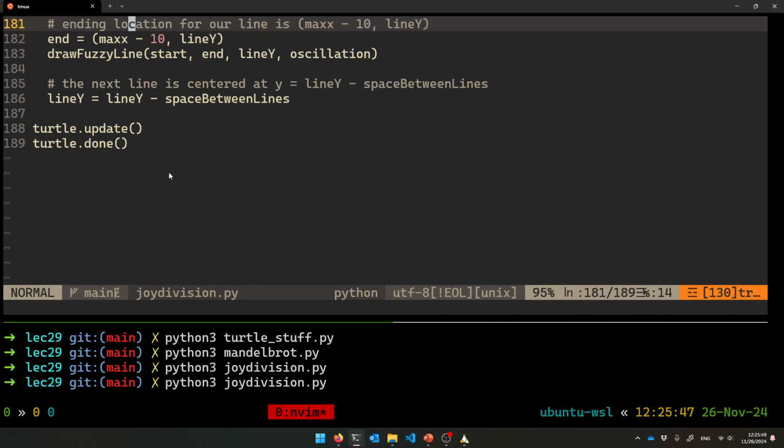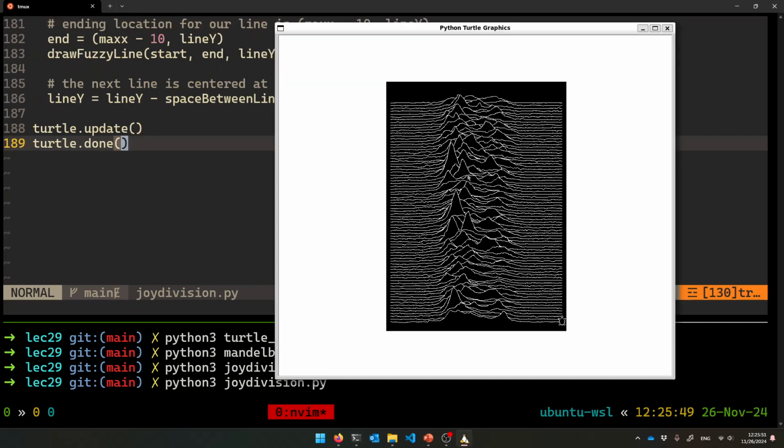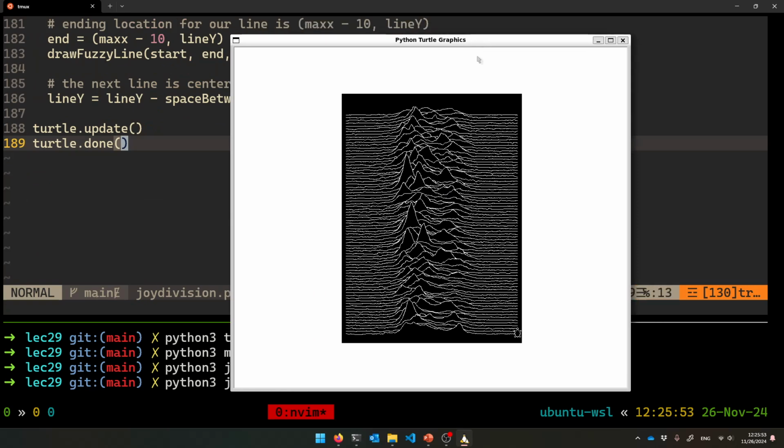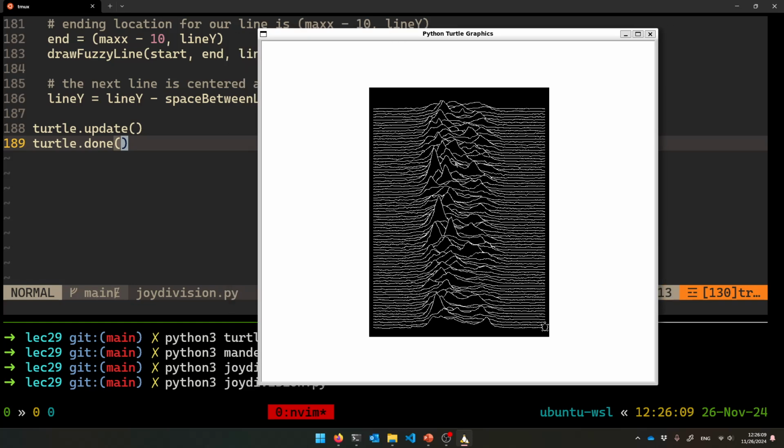But it's a useful example to show you the power of even this turtle library, which is meant to be simpler. You can do really cool things with it. You can draw the Joy Division album cover, and you also get an extra cute turtle at the bottom right, just by default, which is very nice, an extra nice touch, right? So I think that is all that I wanted to say about Python today.